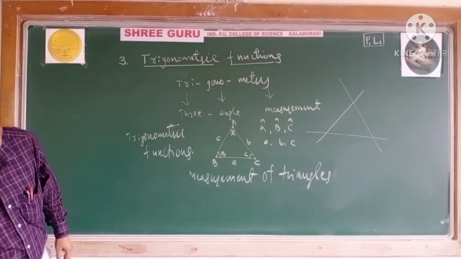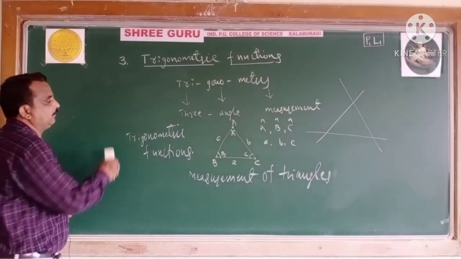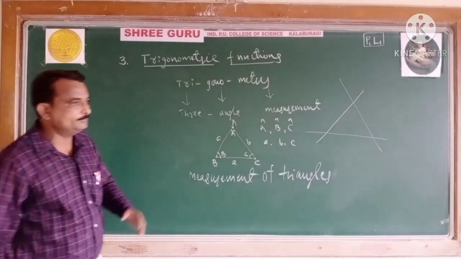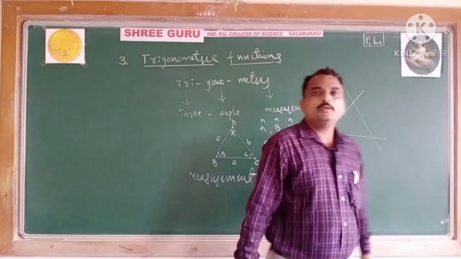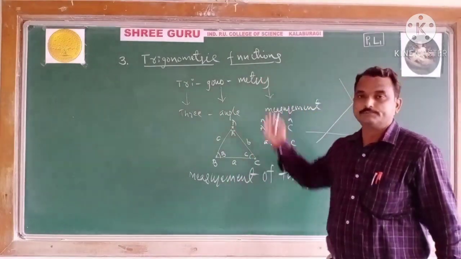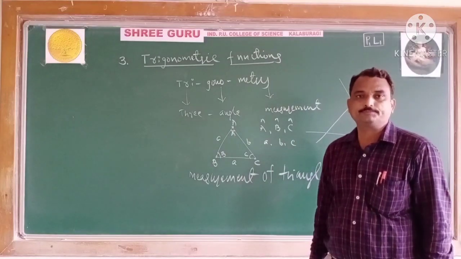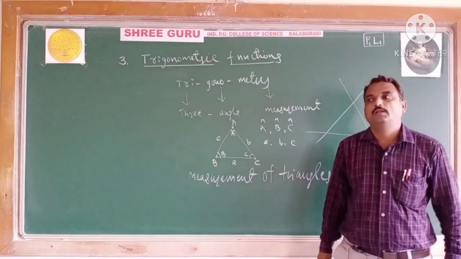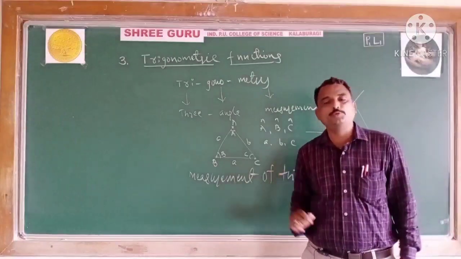Now come to the applications of trigonometry. Engineers use these trigonometric functions in many fields. Surveyors use it. Astronomers use it.